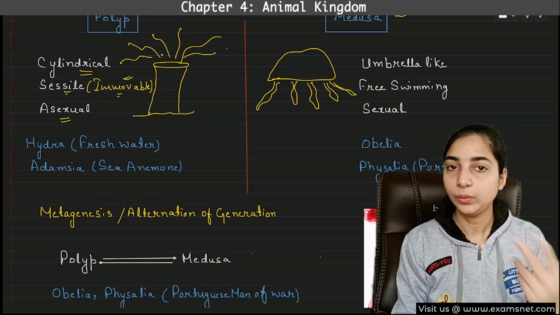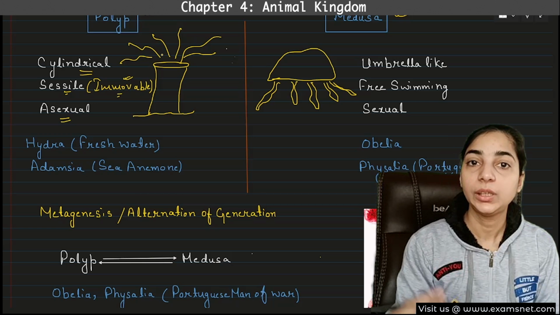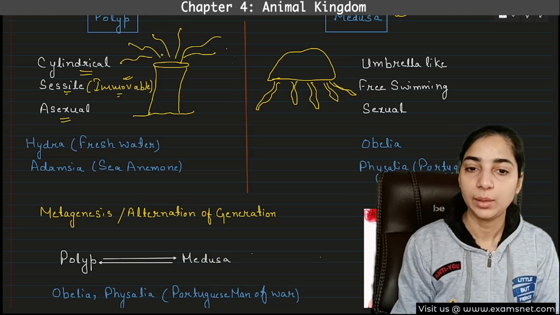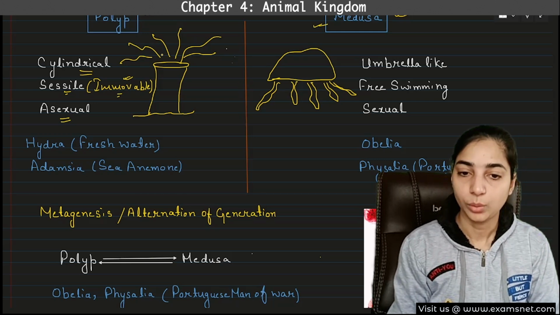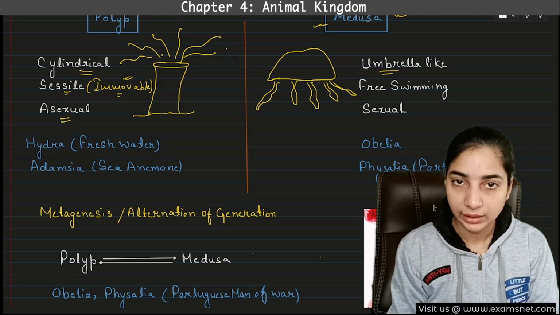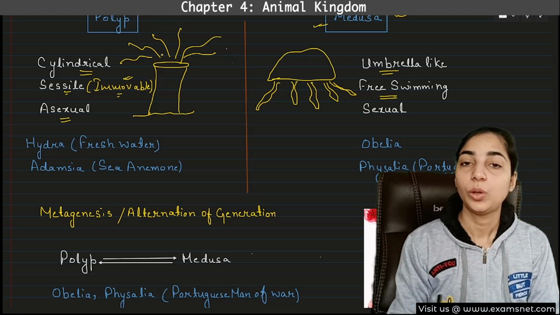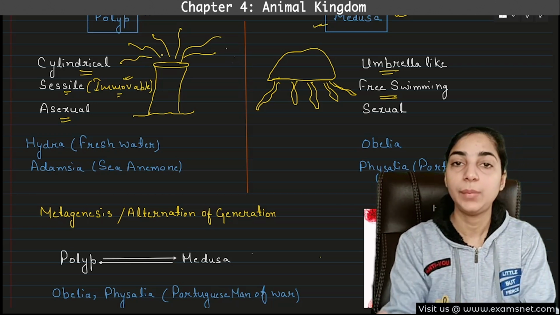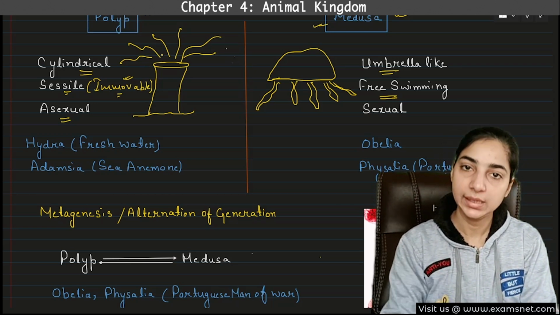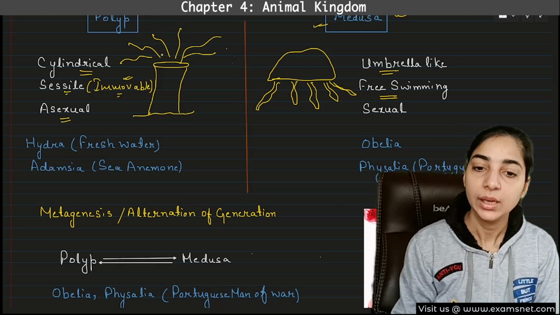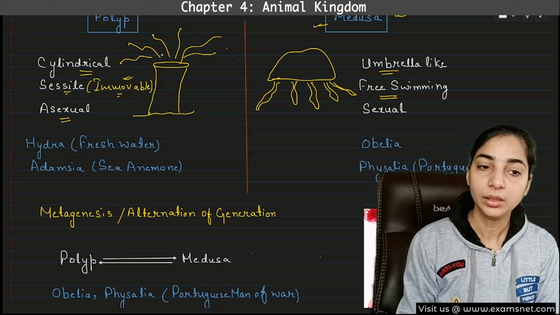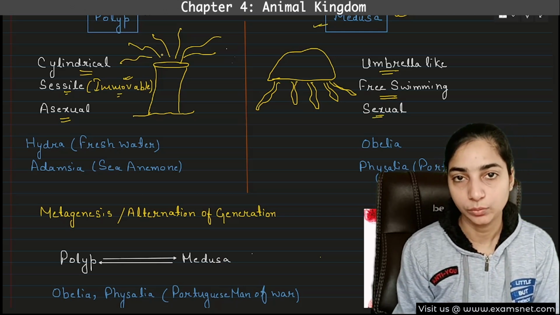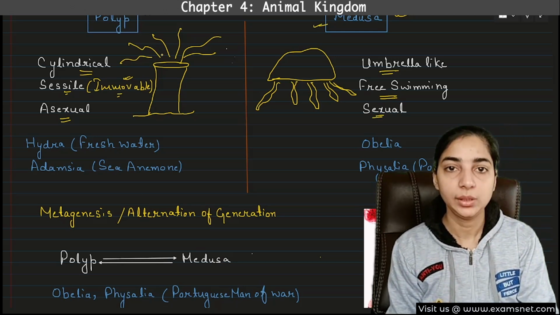Looking at this figure, you will instantly be reminded of the jellyfish. Okay, jellyfish looks like this. So jellyfish is also a type of medusa. Okay, medusa form. So these look like umbrella and these are free swimming. So what is the main difference? That the polyp forms are sessile, they cannot move around, whereas the medusa forms are free swimming, they can easily swim inside the water. Okay, and another difference is that the polyp form was asexual form, whereas the medusa form is sexual form. That means it will undergo sexual reproduction.